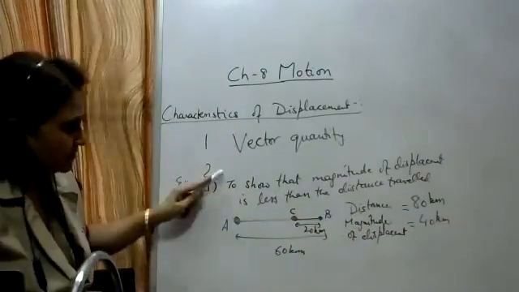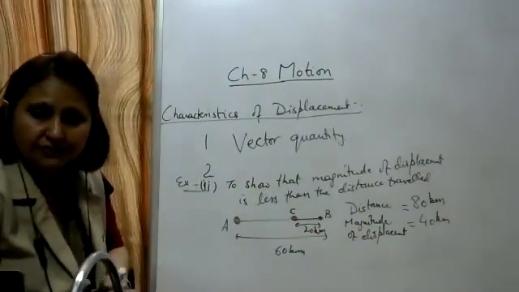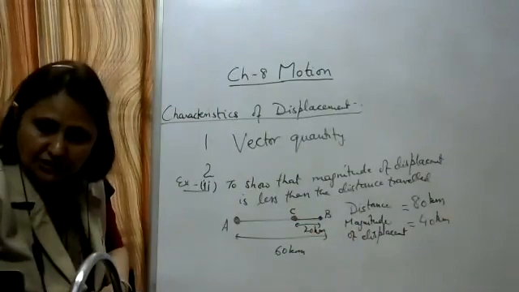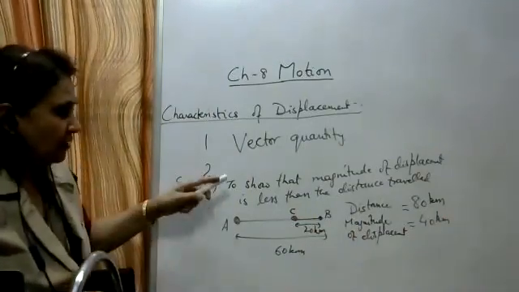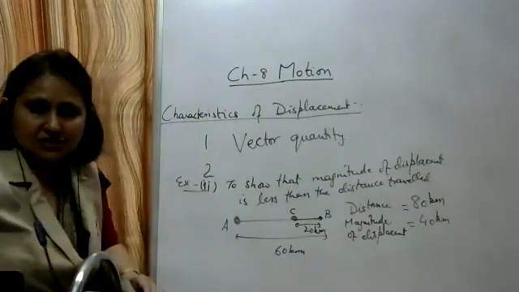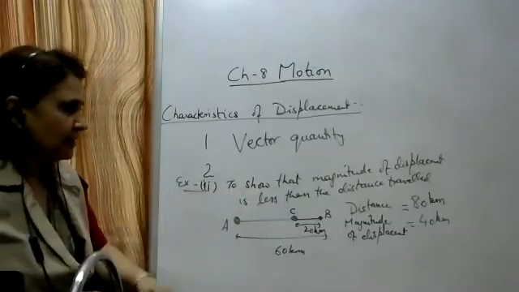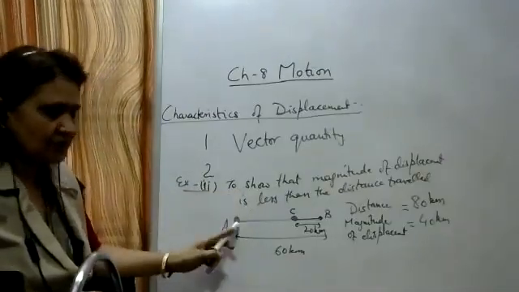Okay. So the second characteristic which we have studied about displacement is the magnitude of displacement can be equal to the distance traveled, first example. Okay, second example, the magnitude of displacement is less than the distance traveled. So write about the second example to show that magnitude of displacement is less than the distance traveled.